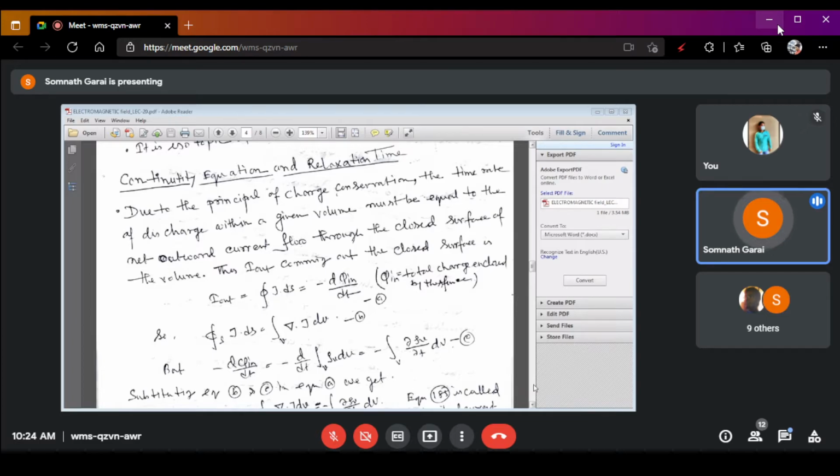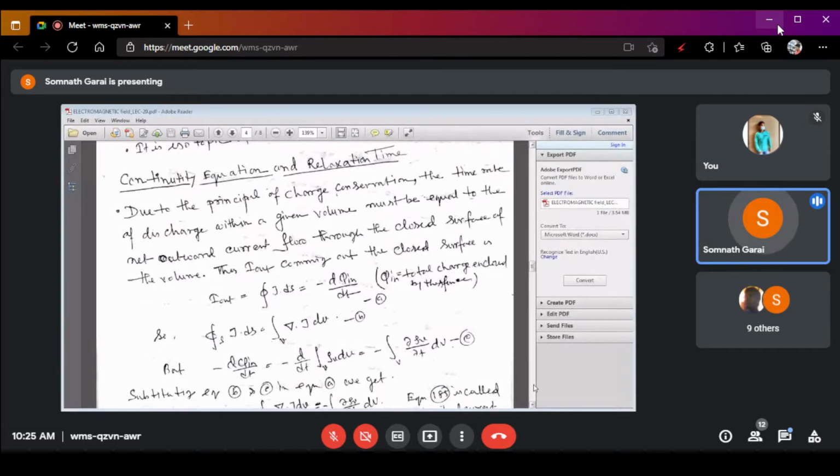Now, if you take a total charge volume, then the time rate of discharging within the given volume must be equal to the net outward current flow through the closed surface of the volume.